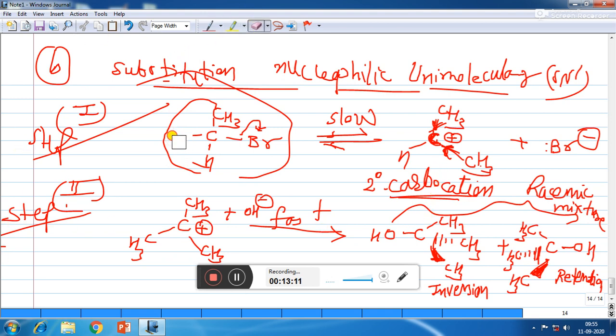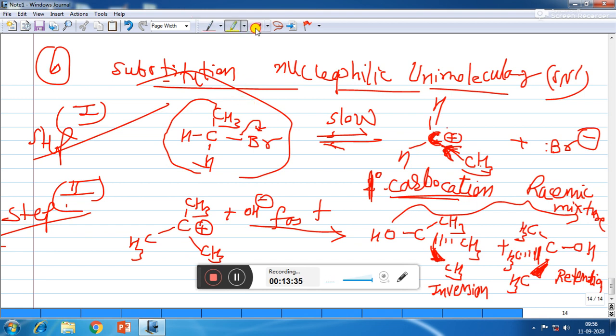And if we are having one more hydrogen, then in that case the carbocation formed will be a primary carbocation, as here the carbon carrying positive charge is attached with only one carbon. So here its electron requirement is satisfied by only one methyl group, so it is the least stable carbocation, so this reaction will be slow.